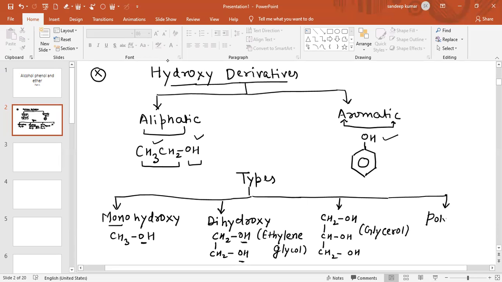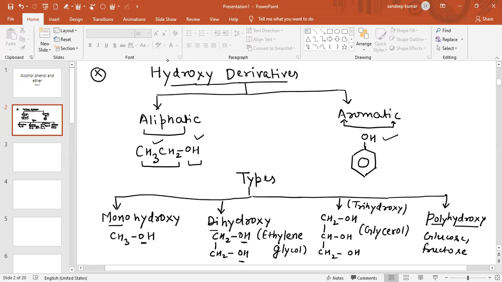So we can arrange them: monohydroxy, dihydroxy, trihydroxy and polyhydroxy. In polyhydroxy, you have seen examples like glucose and fructose, all of which are polyhydroxy compounds.